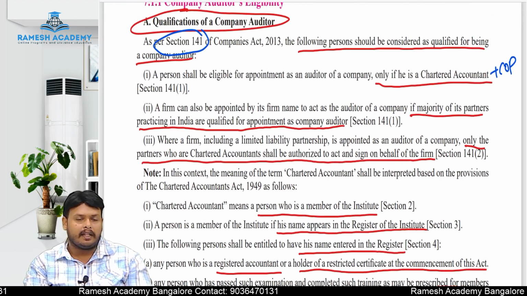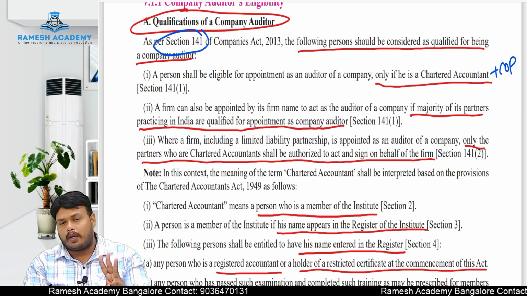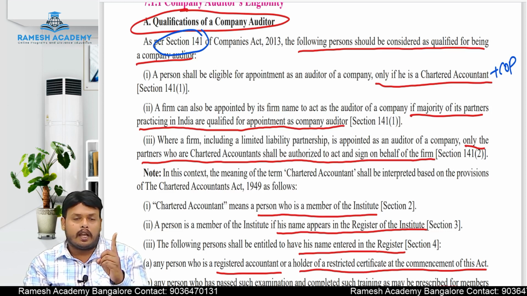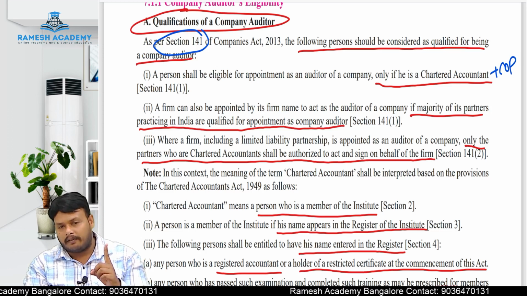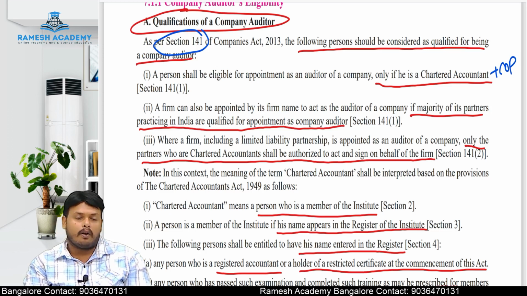You need not write everything. Just record mainly three points. First, an individual is eligible for appointment as an auditor only if he is a chartered accountant holding a certificate of practice. And the second point you have to keep in your mind, Nana, is what?